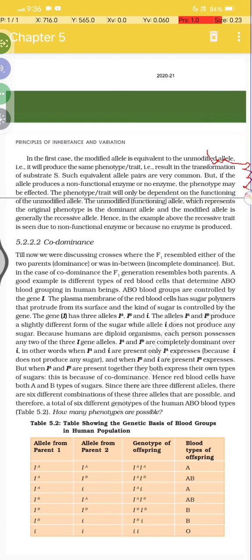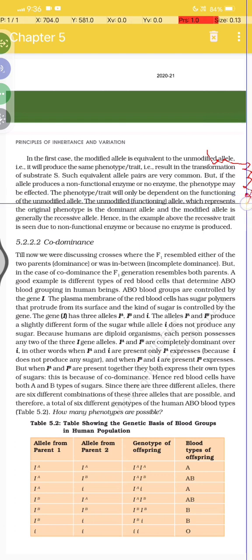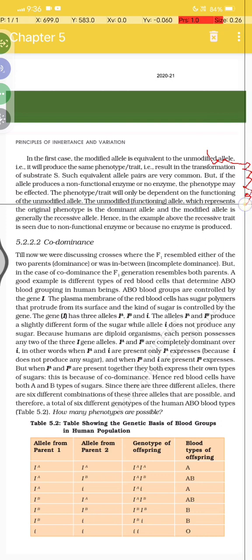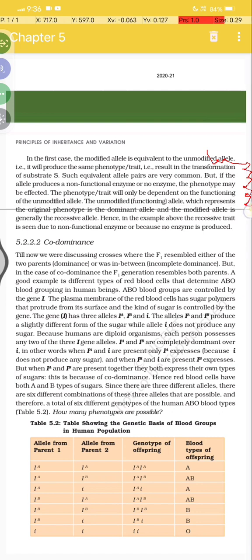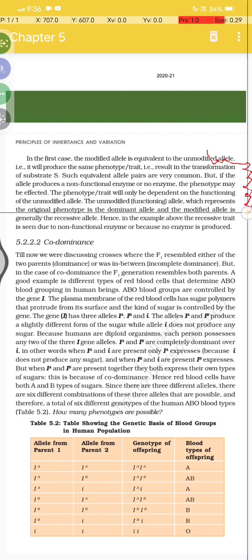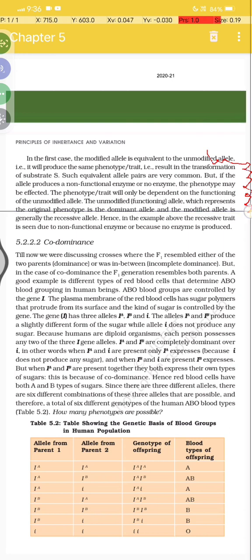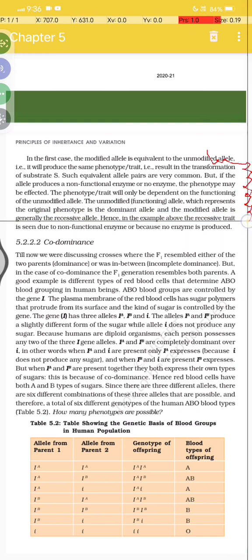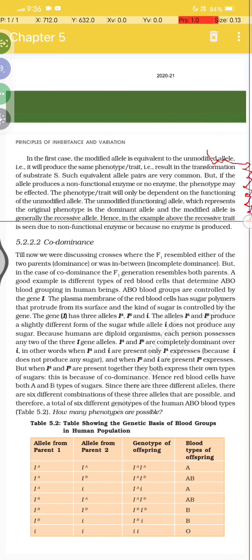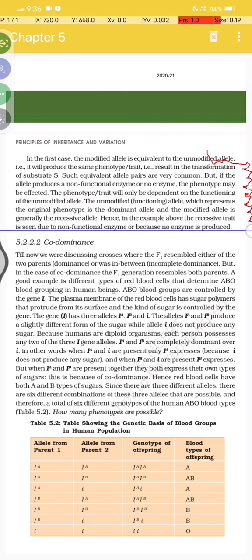unmodified allele. The unmodified functioning allele, which represents the original phenotype, is the dominant allele, and the modified allele is generally the recessive allele. Hence in the example above, the recessive trait is seen due to the non-functional enzyme or because no enzyme is produced.